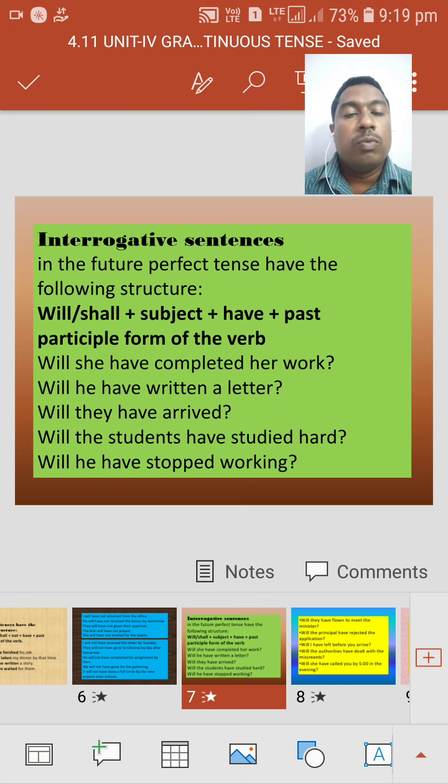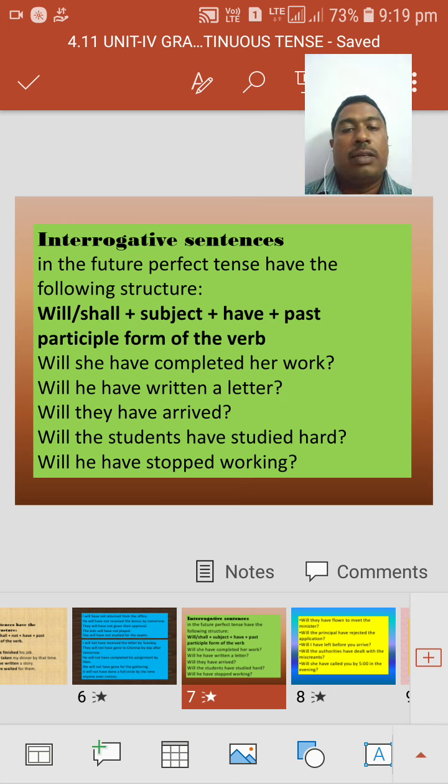The structure of the interrogative sentence is helping verb, subject, main verb, object plus question mark. If we have the object, we use the object and then the question mark. If there is no object, we use the question mark after the main verb.